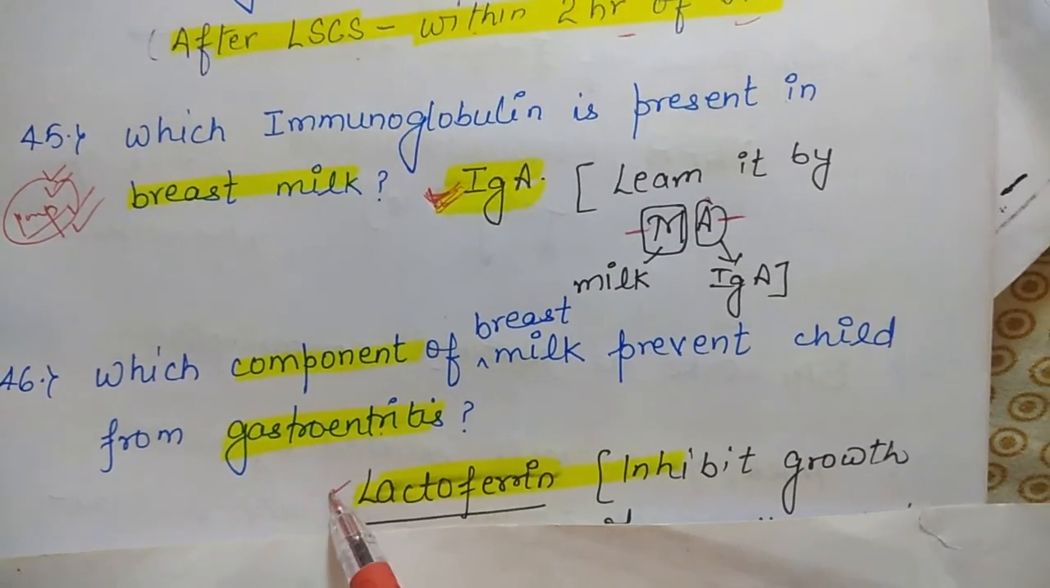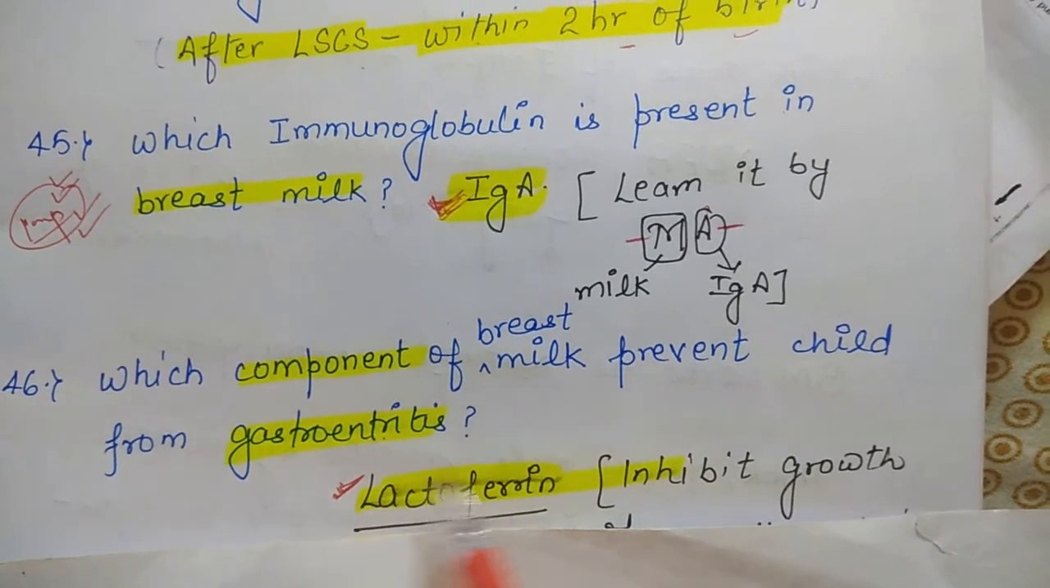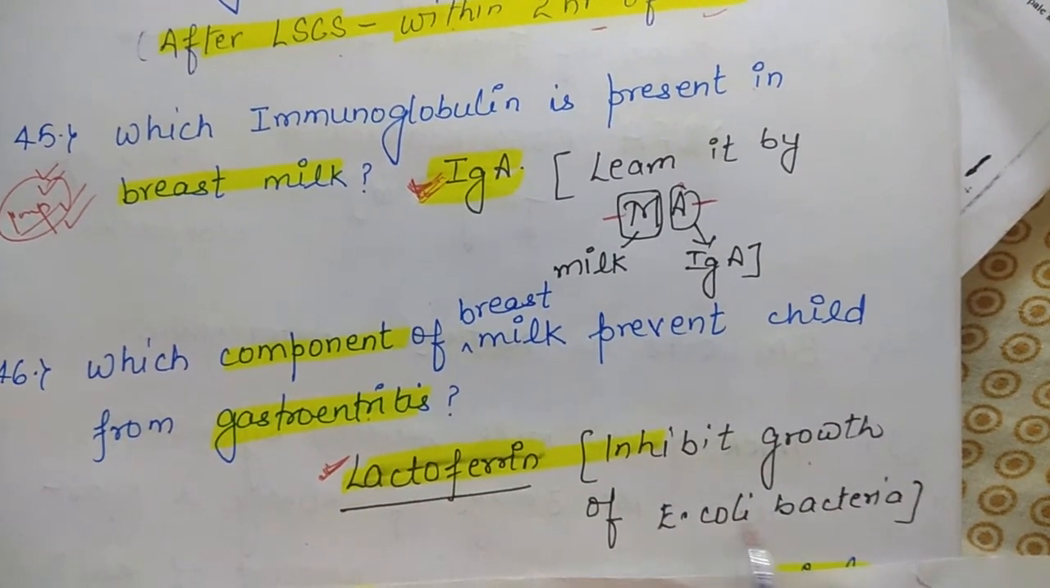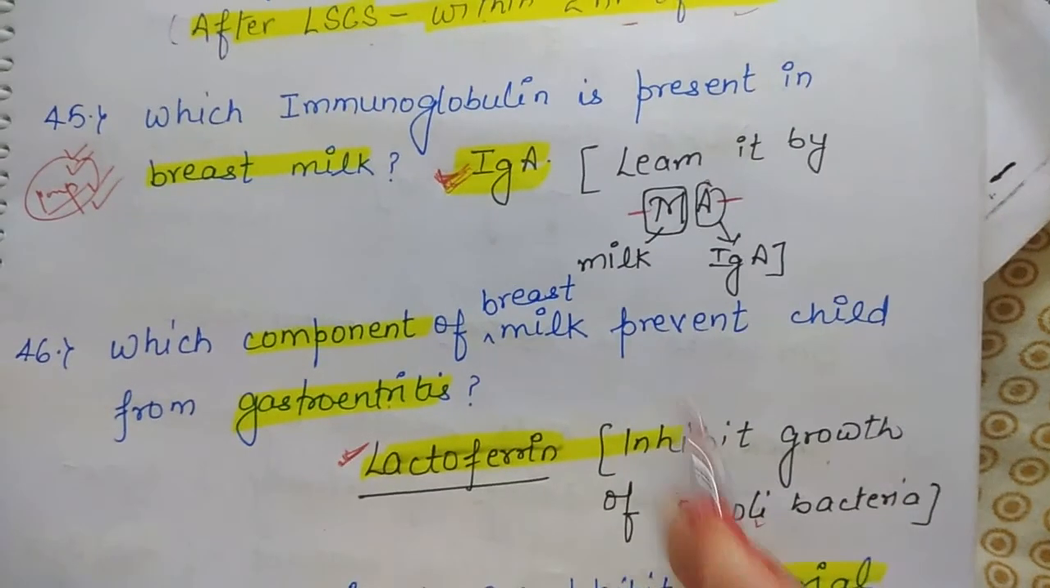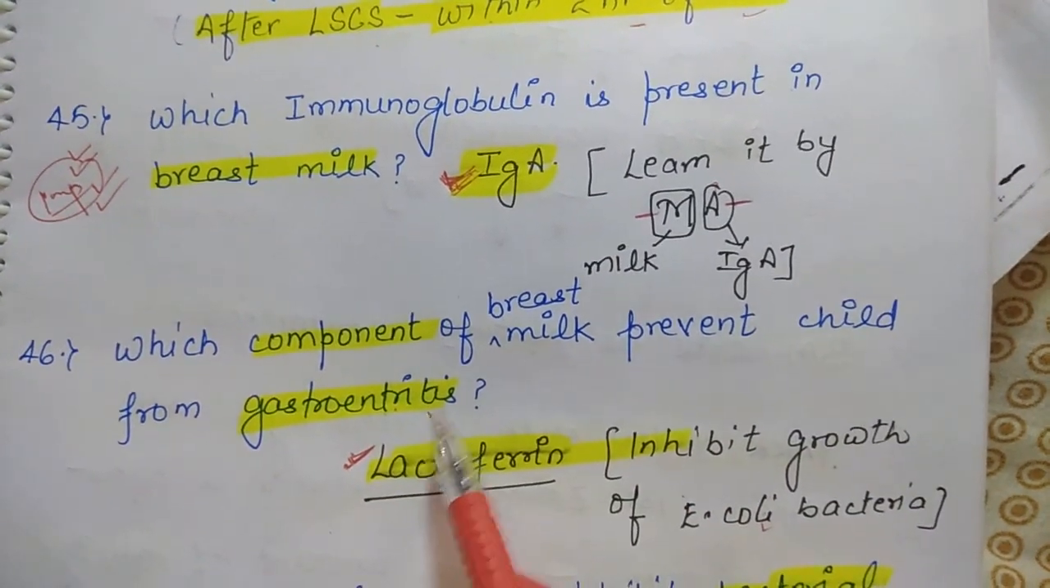Next question. Which component of breast milk prevents the child from gastroenteritis? Mother's milk has lactoferrin. It will inhibit the growth of E. coli bacteria and help in prevention of gastroenteritis.